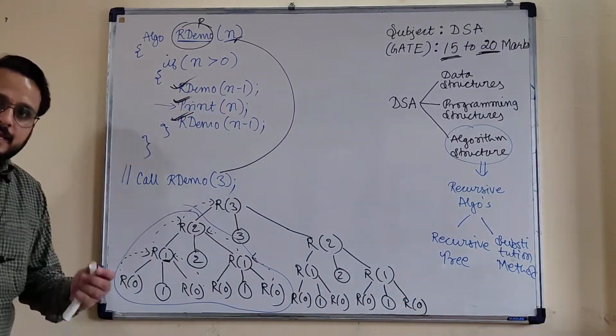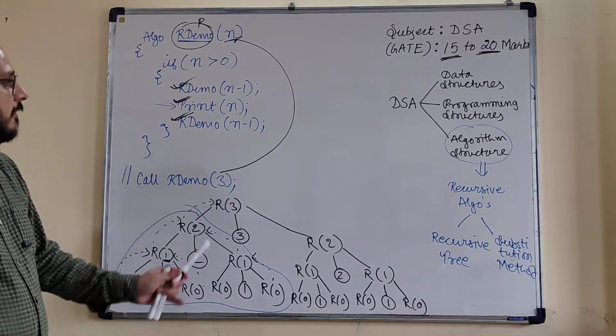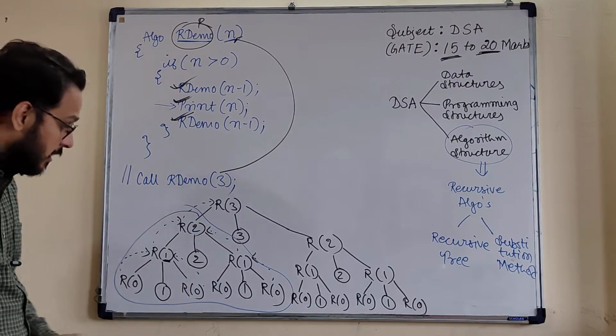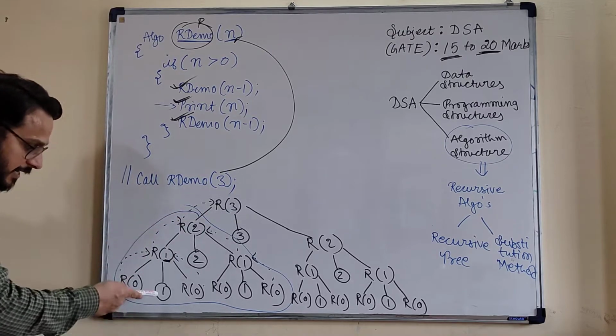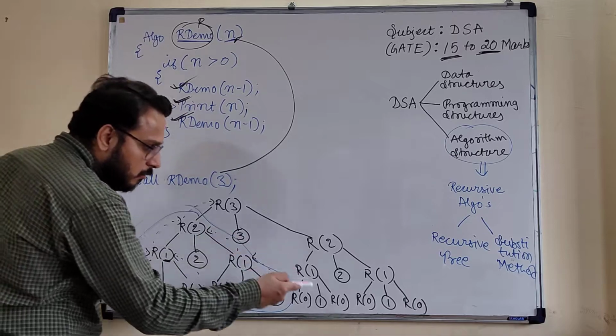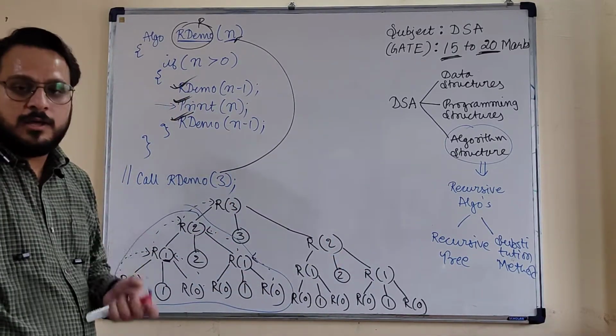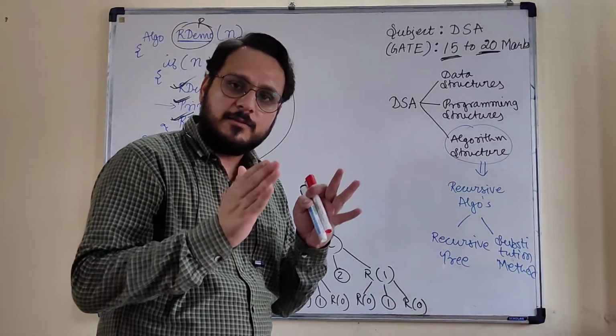So now you can check what this algorithm is printing. If you are passing the input size n, on the basis of this input size n, it is printing 1 2 1 3 1 2 1. Okay, so this is the required output after the end of this algorithmic call.